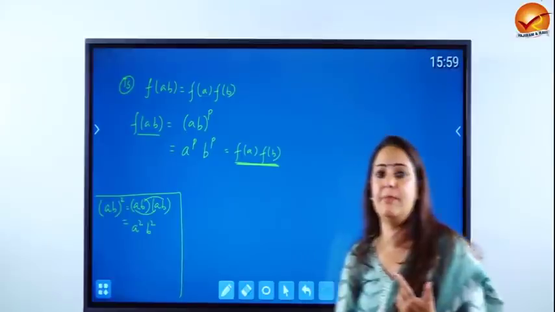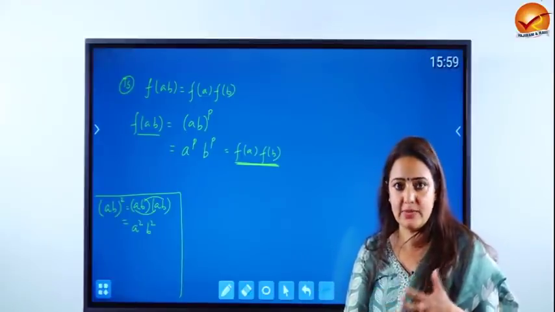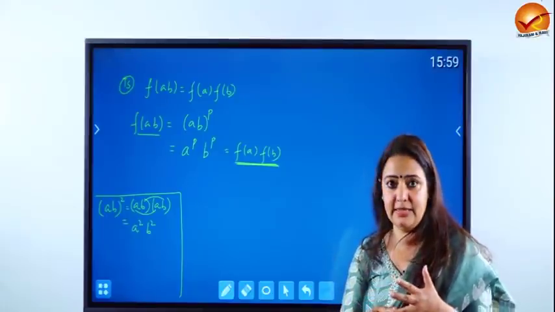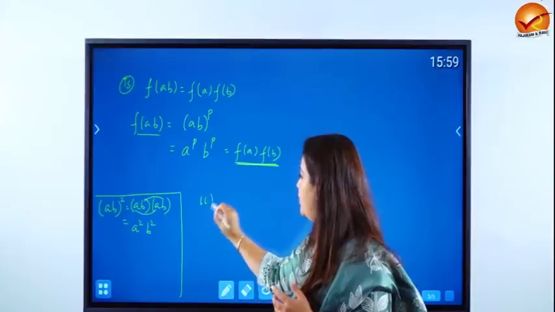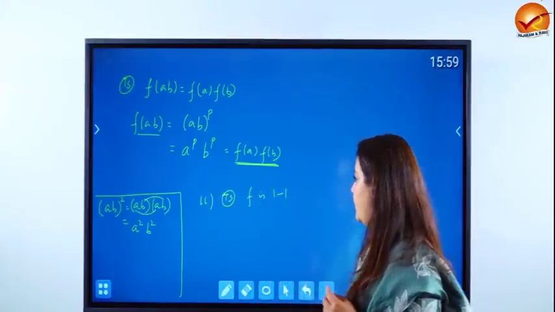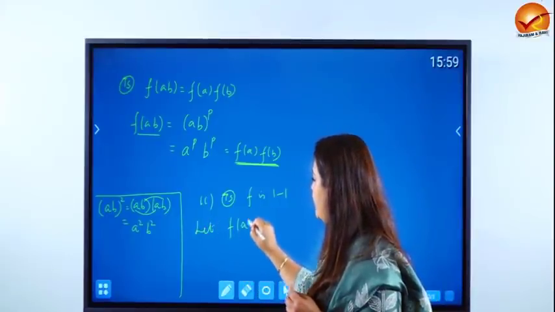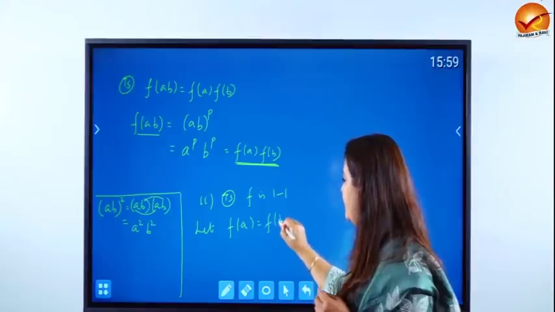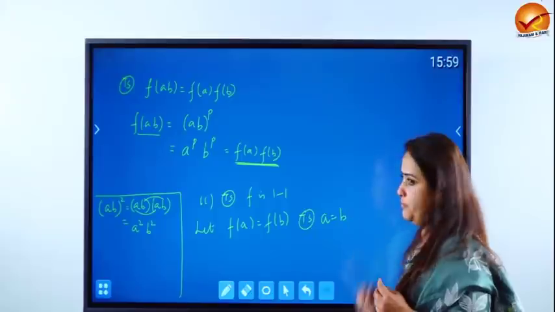We have to show now the map is an isomorphism. Like we discussed before, we don't have to show 1-1 as well as onto, because R is finite, and so only one of them is enough. We will show that f is 1-1. So how do we show any function is 1-1? Let f of a be equal to f of b, and you want to show that a will be equal to b.